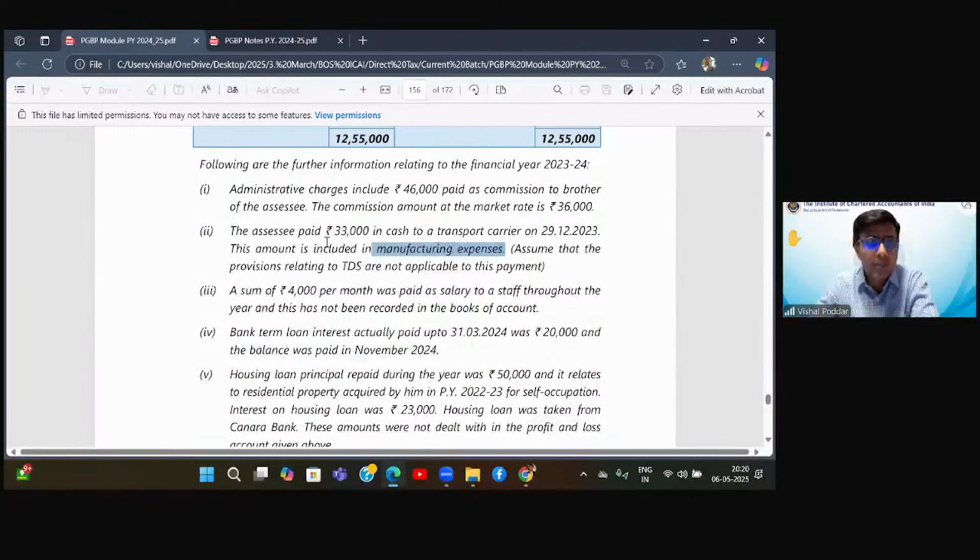What it says: the assessee paid 33,000 in cash to a transport carrier on this date. The amount is included in manufacturing expenses. Assume that the provisions of TDS are not applicable. Okay, so TDS is not applicable, so that much load is reduced. Now you have made payment to transporter of rupees 33,000 in cash.